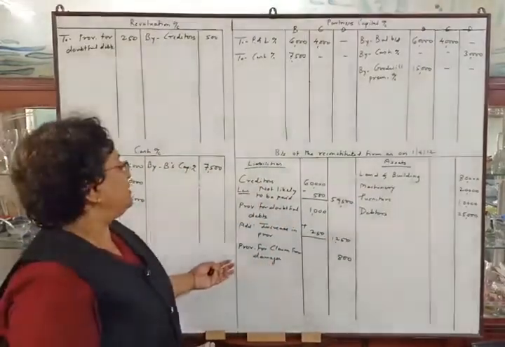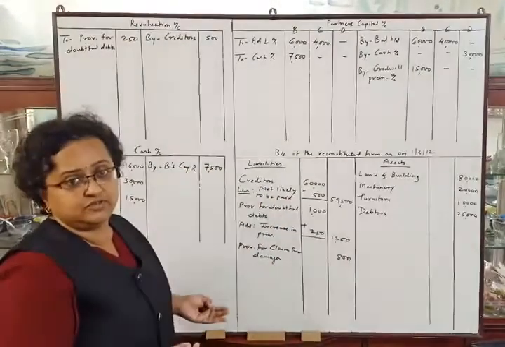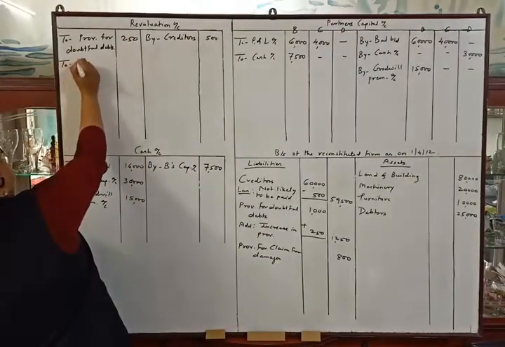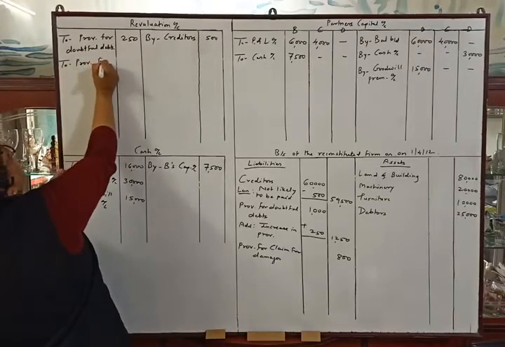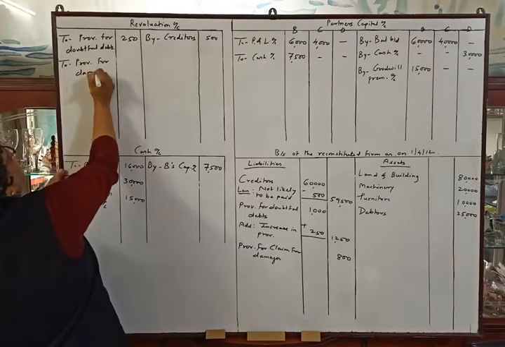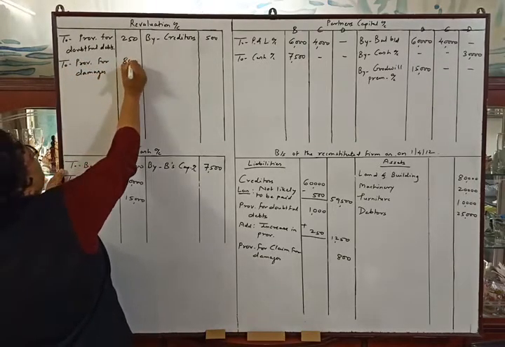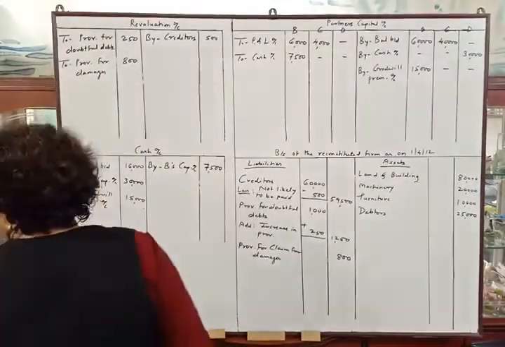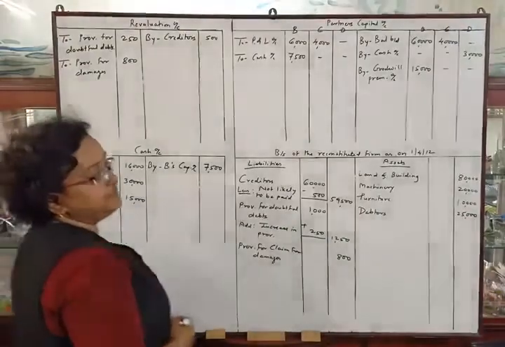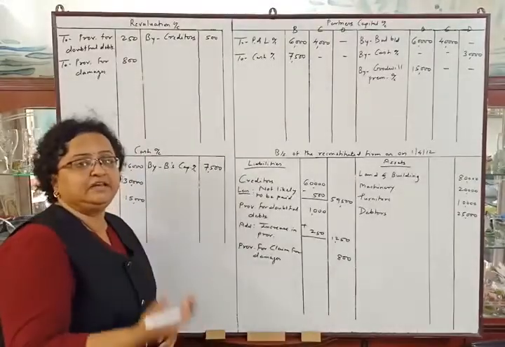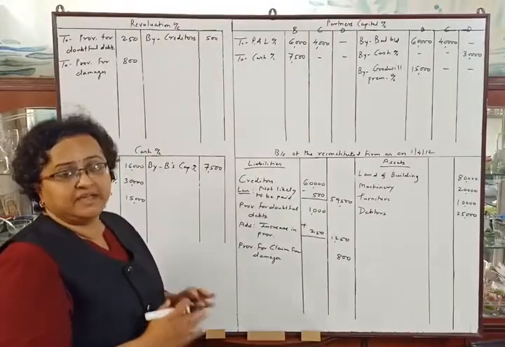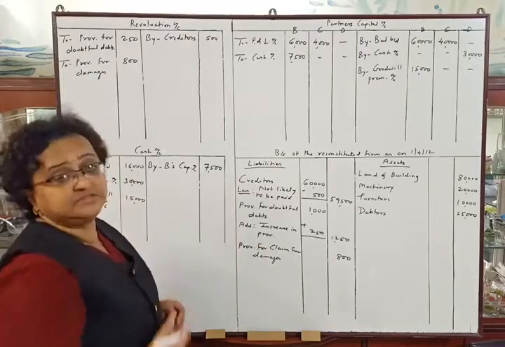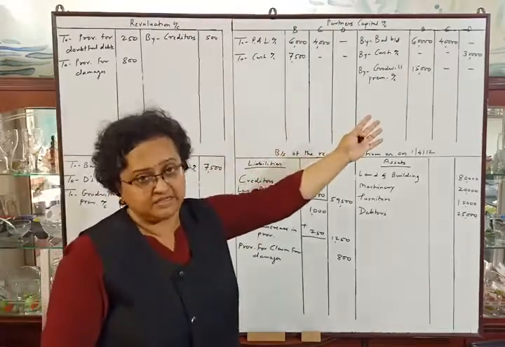So our liabilities are increasing, which will not be profitable. It is a loss to the firm. So provision for damages, rupees 800, will be on the debit side of revaluation account. Okay. This is the last adjustment. After the adjustment, they told us to make the adjustment of capital. We will make it afterwards while tallying the partners' capital account.